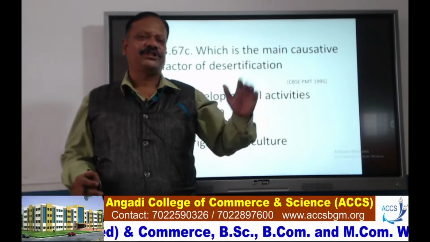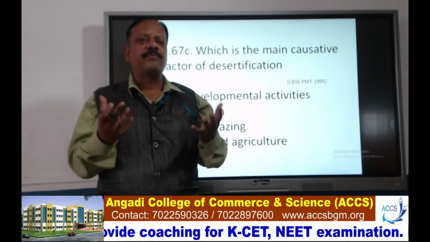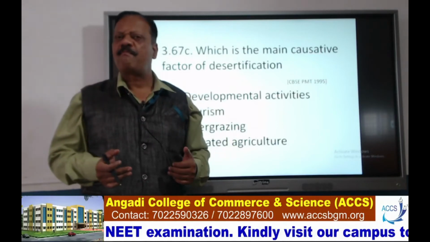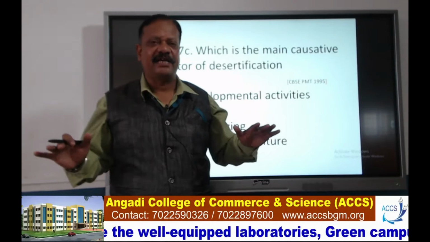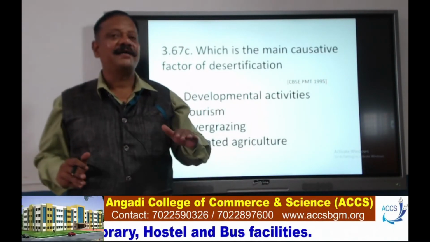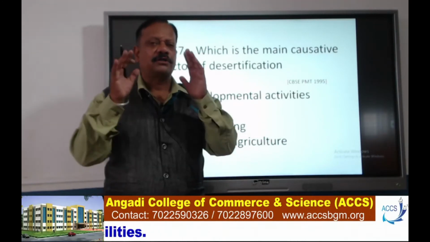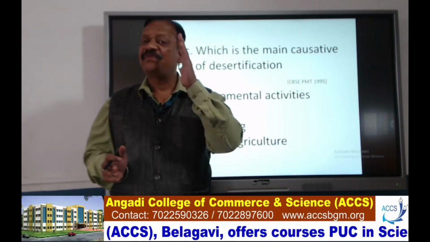So soil erosion is taking place, and the inner coarse material will be exposed to the atmosphere. That process is called desertification. The grassland or green land is converted into total desert, and that is called desertification.